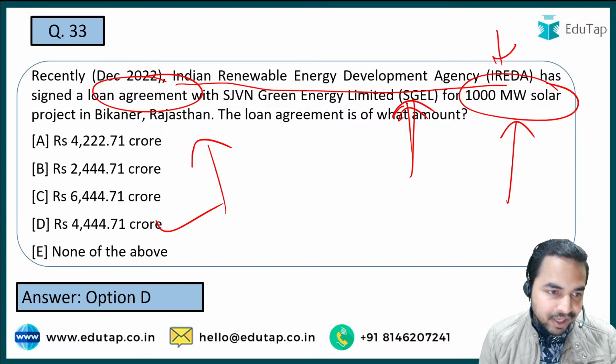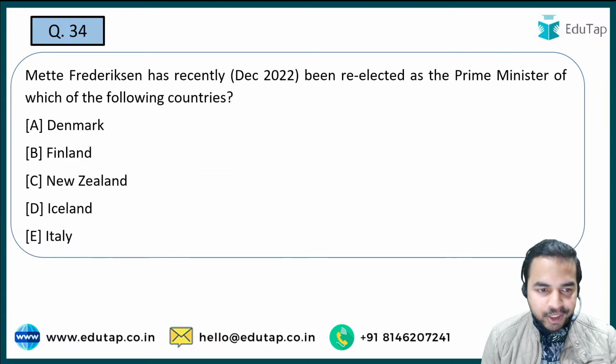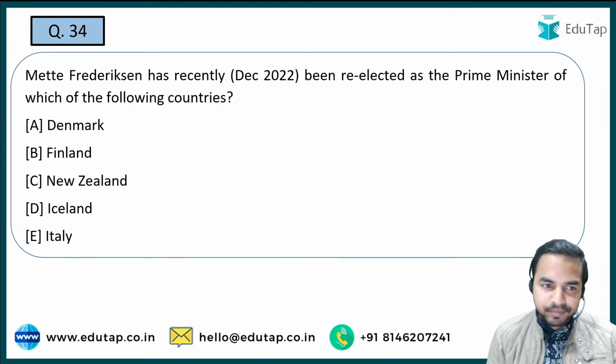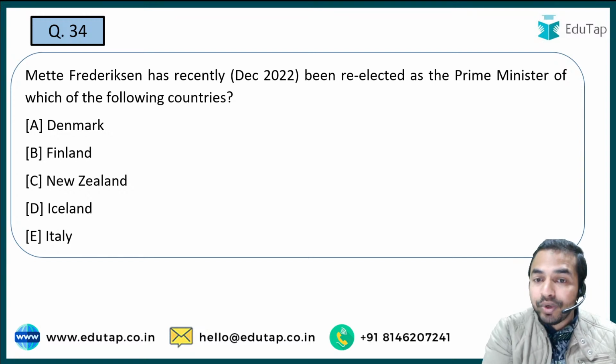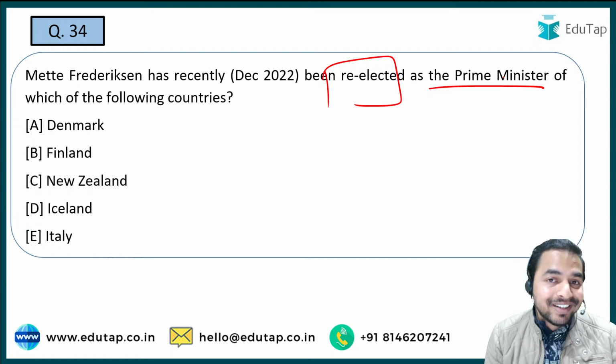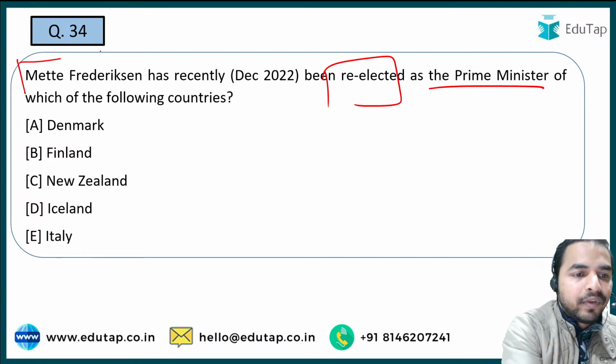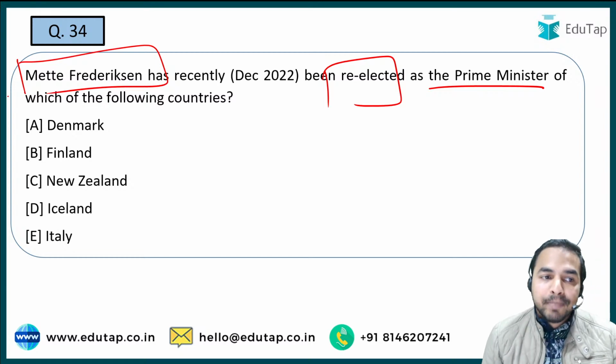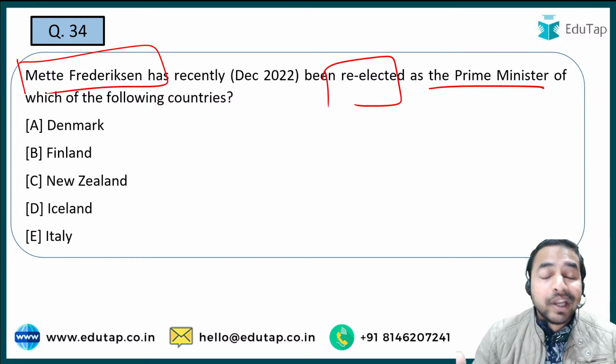And most of the people have given the right answer. Absolutely, the right answer is option D. Now moving on to the next question. So guys, अगला question है basically recently one of the persons has been re-elected as the prime minister and you are required to tell me the name of the country जिसके वो prime minister बने हैं. When I talk about the person, it is Mette Frederiksen. So Mette Frederiksen has basically been re-elected as the prime minister.